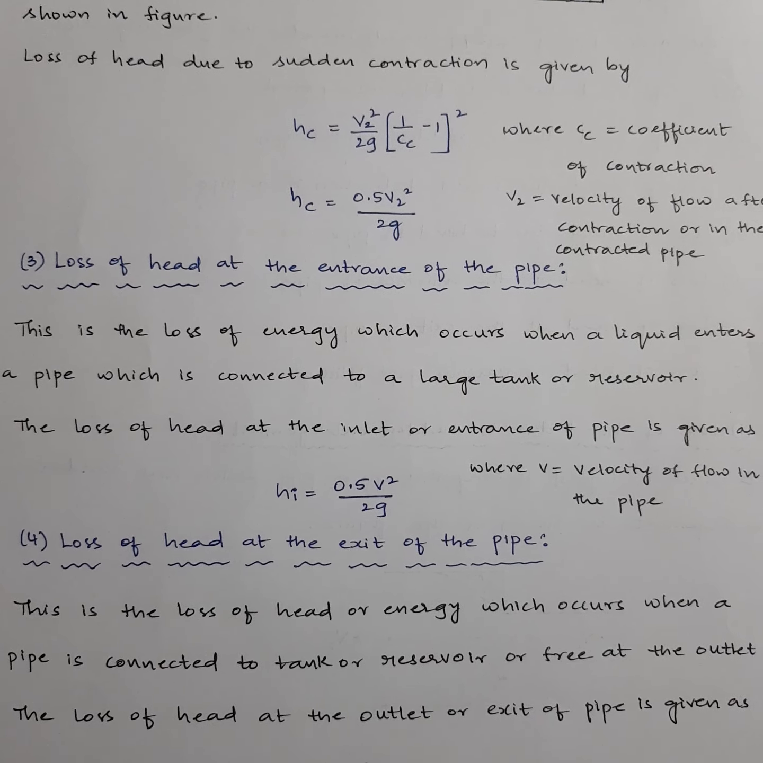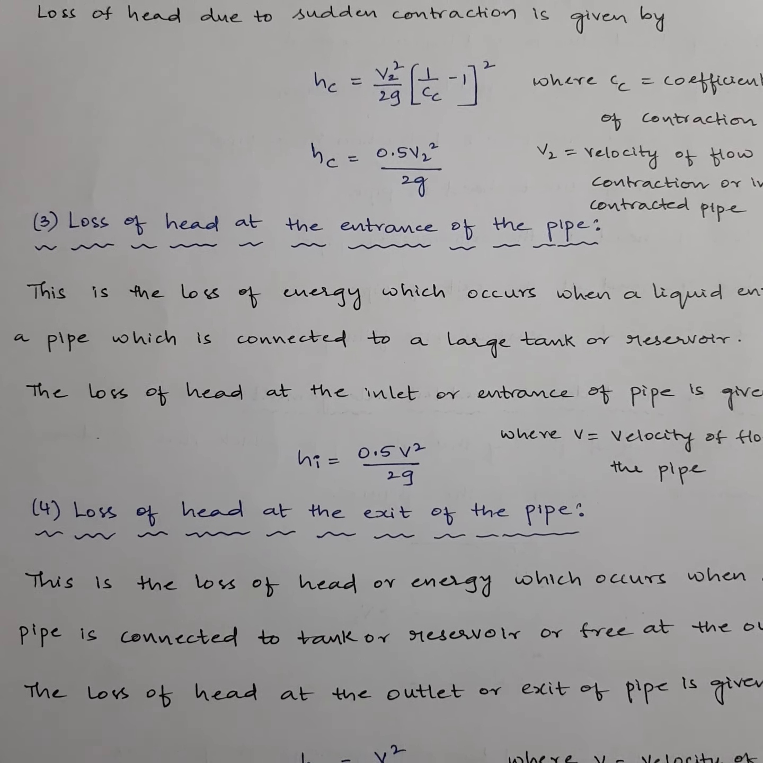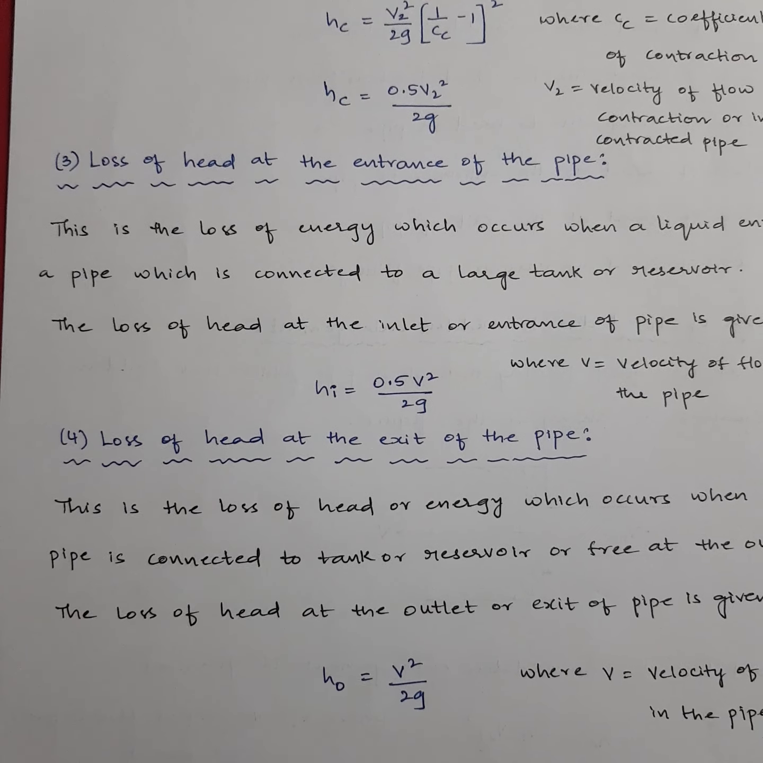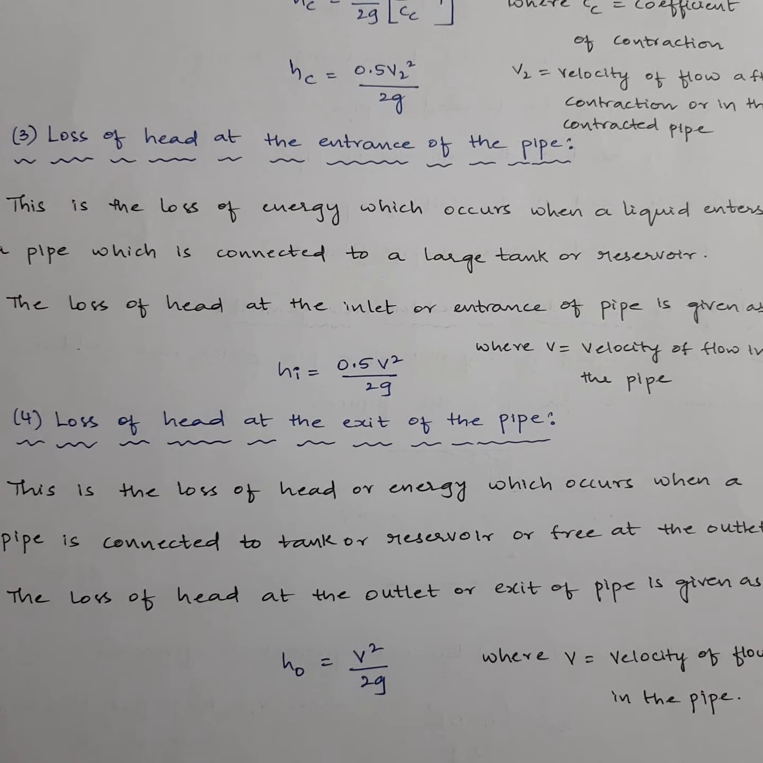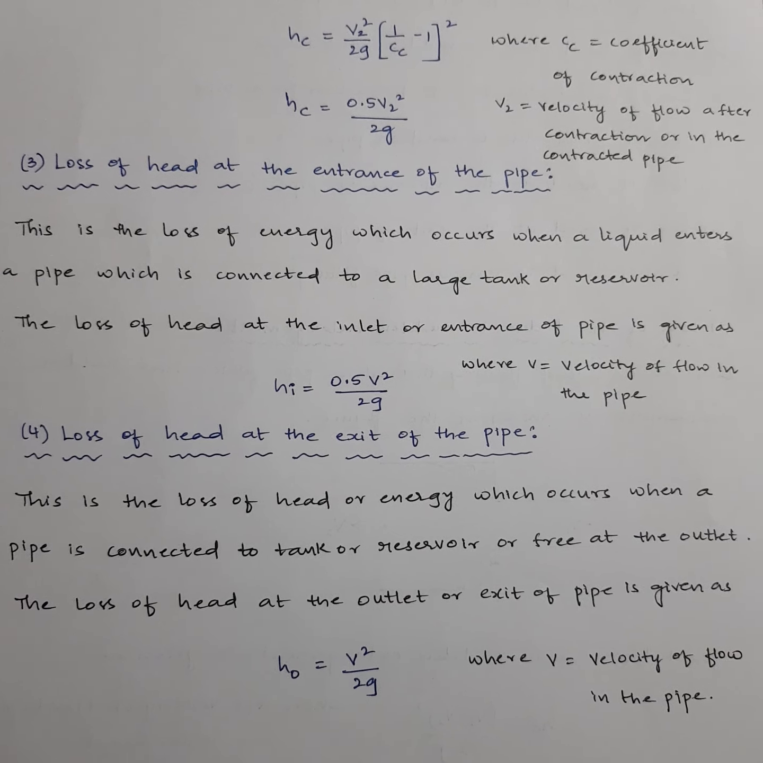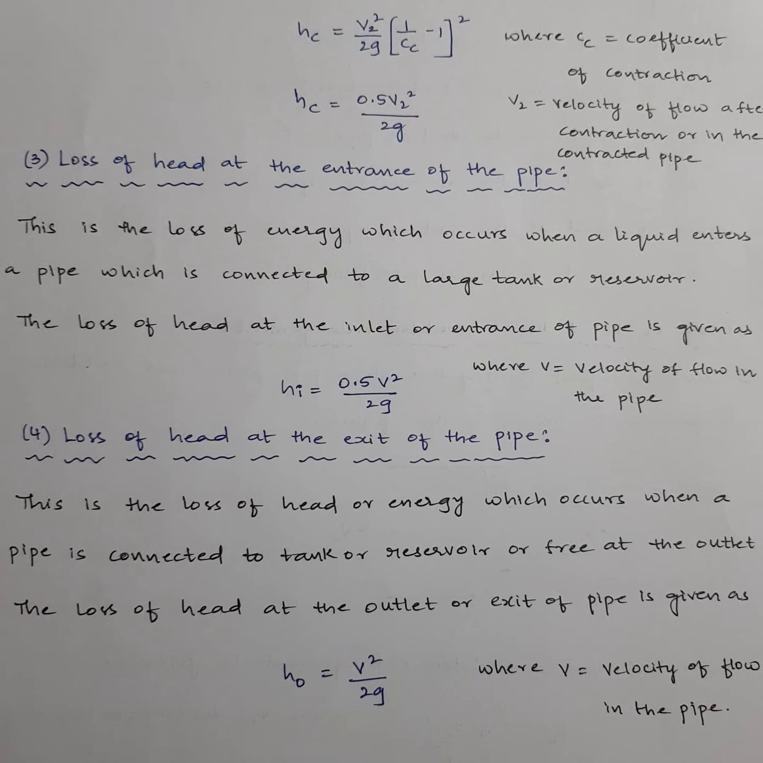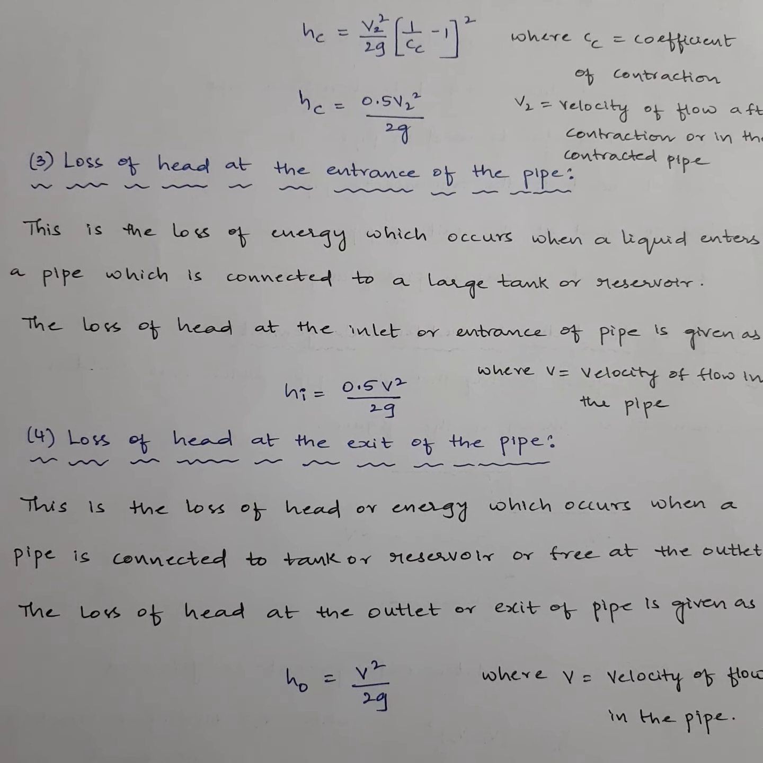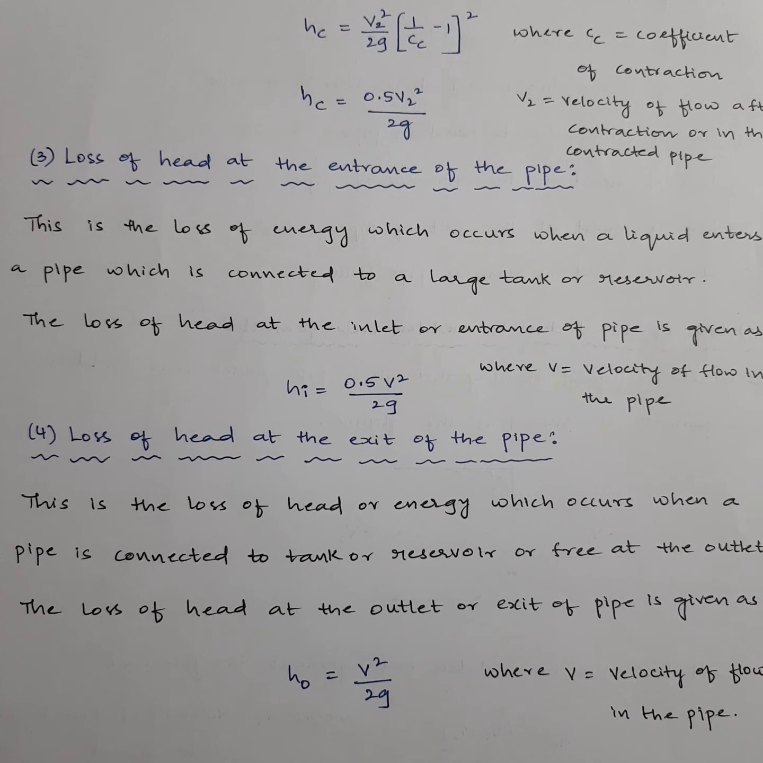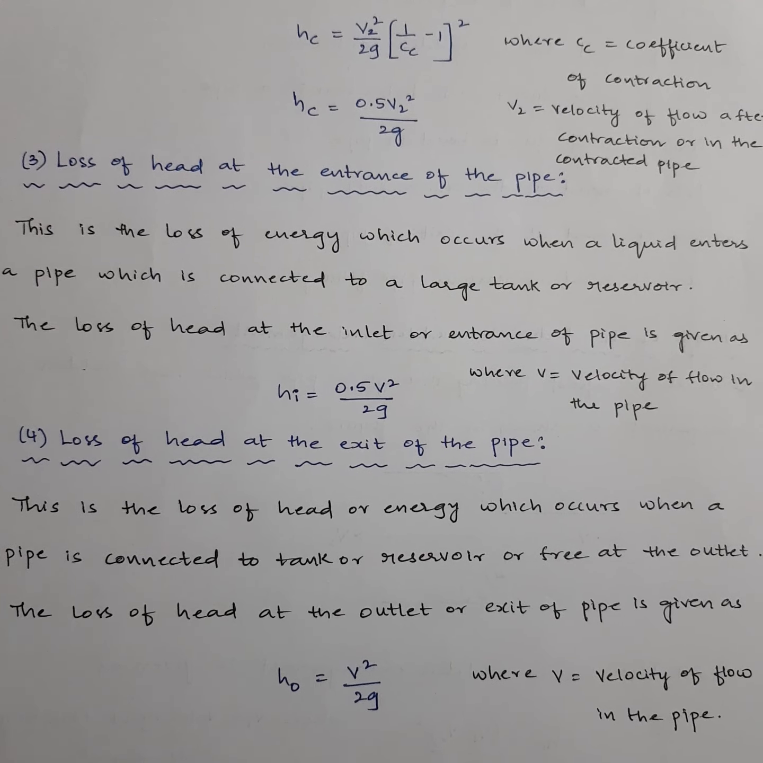Next, let's go for the fourth case, which is loss of head at the exit of the pipe. As I've told you earlier, at the inlet the water has entered into the pipe. Now the other end of the pipe can be free, one case, or else the other end of the pipe may be connected to another reservoir. When the water leaves the pipe and falls into the tank, there also at the exit you can find some droplets of water, right? That is also minor head loss.